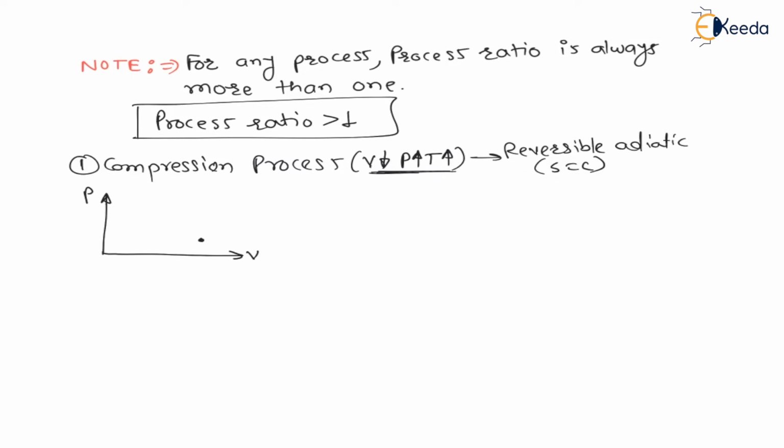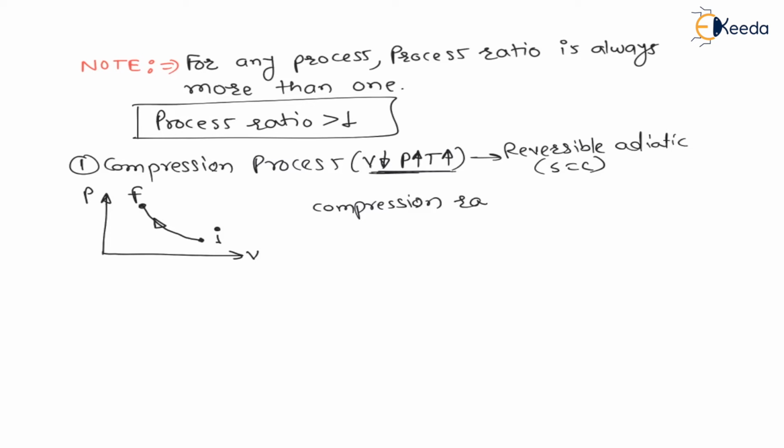Therefore, let us say I is initial and F is final. From initial to final, the process will go like this. Compression: pressure will increase, temperature will increase, and volume will decrease. Now let us write the compression ratio.